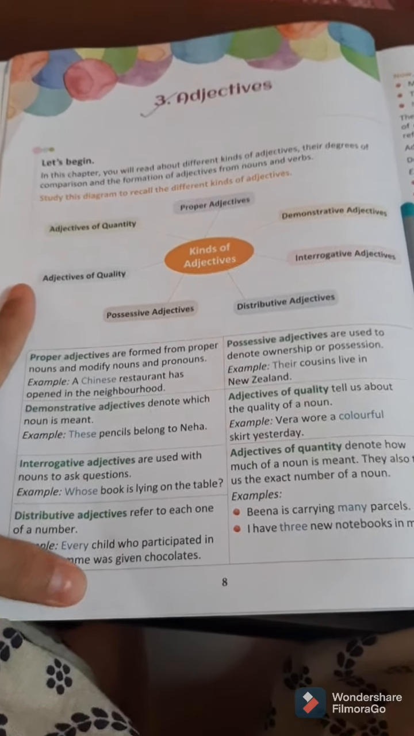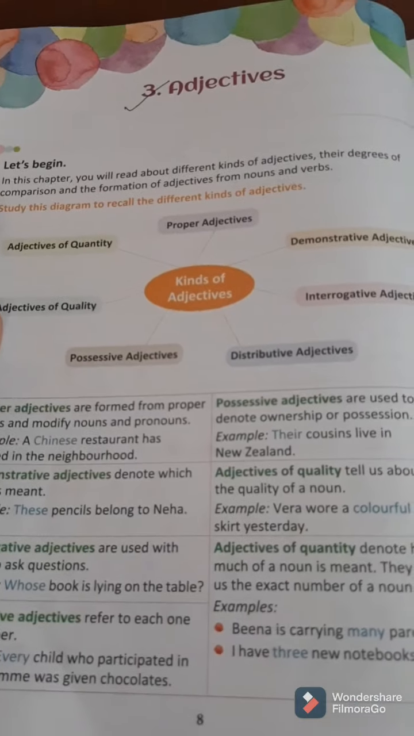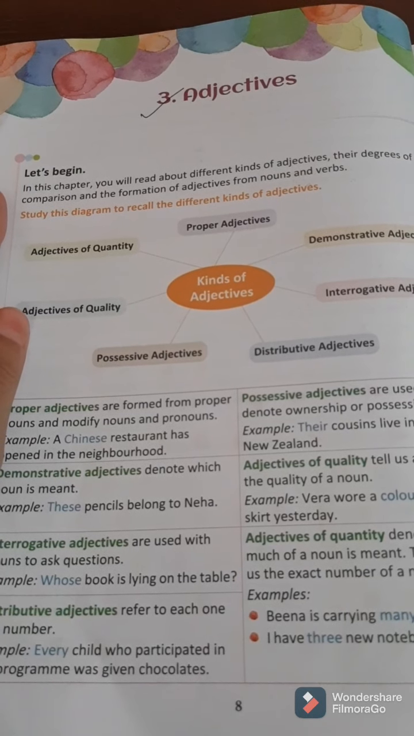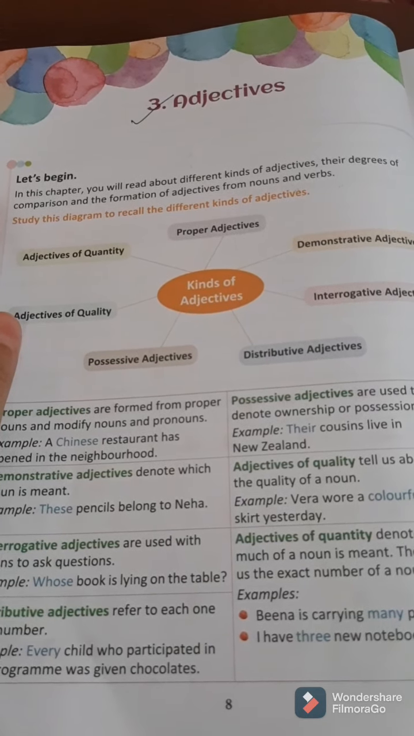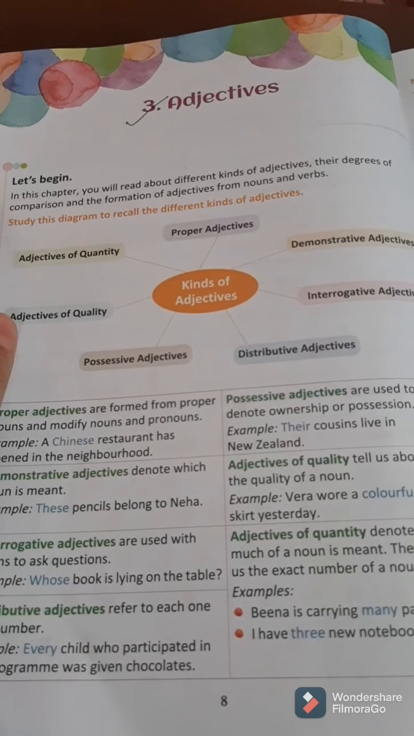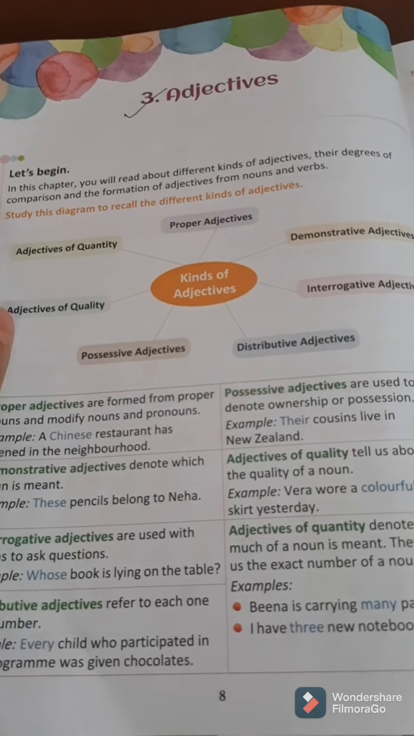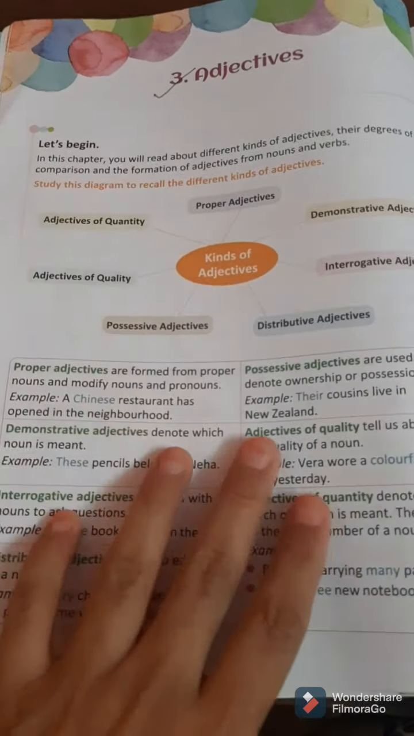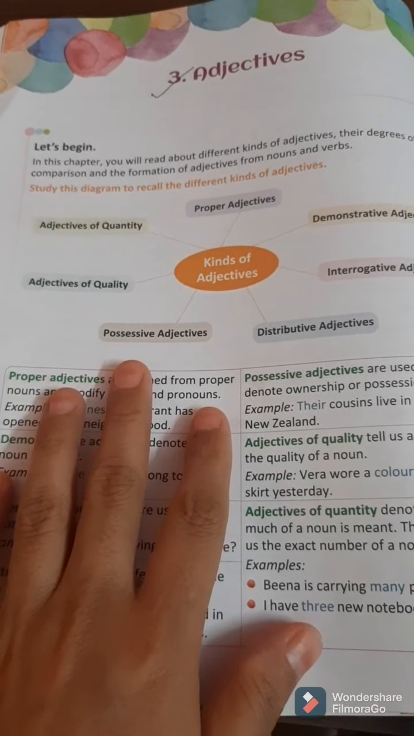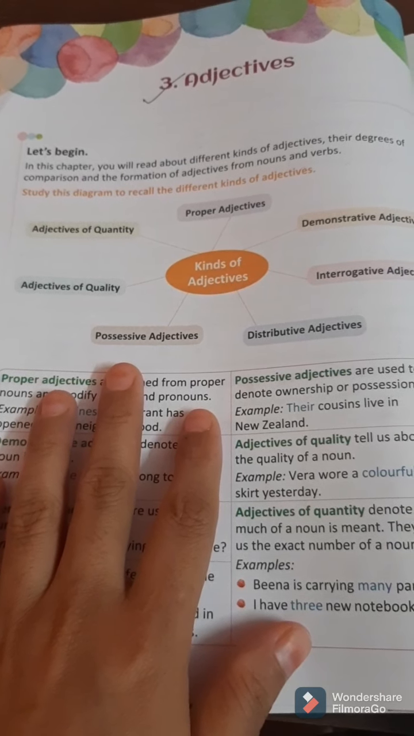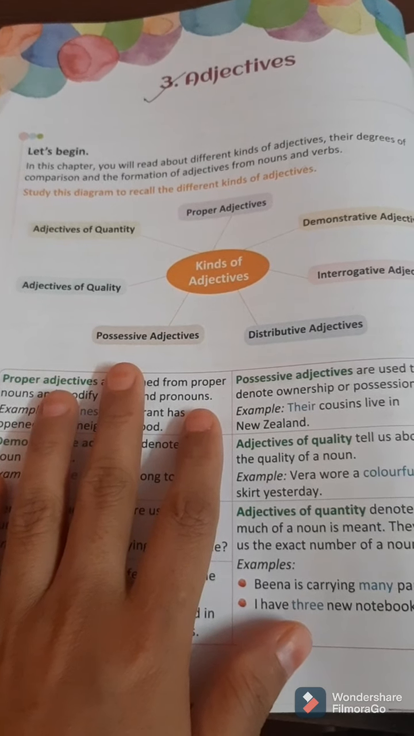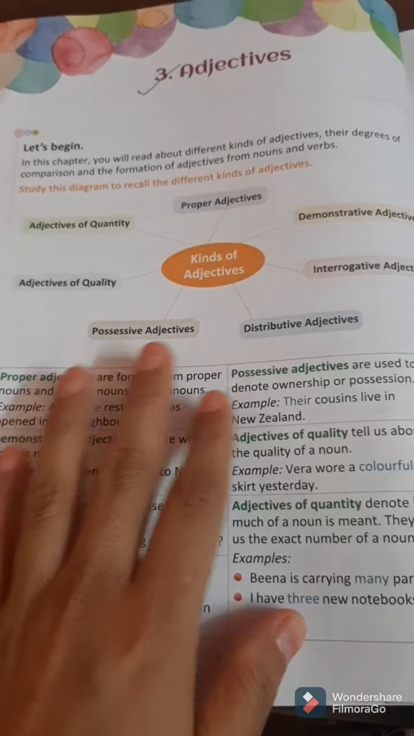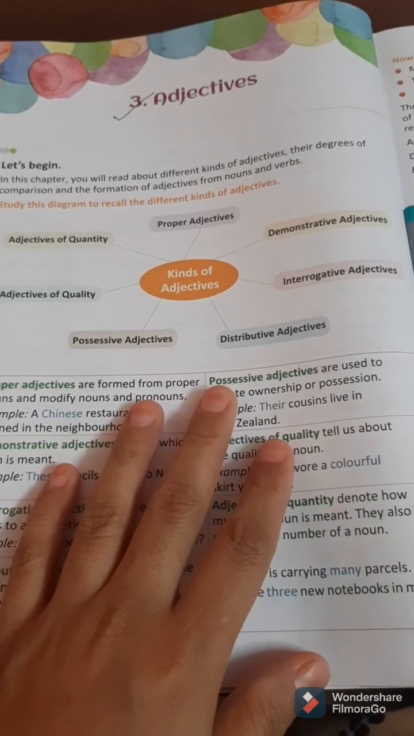So what are adjectives? Adjectives are the words which tell us about the noun. We have learnt about nouns. Now adjectives are going to tell us about the nouns, and they are going to be different kinds of adjectives: proper adjectives, adjective of quantity, quality, possessive, distributive, interrogative, demonstrative.